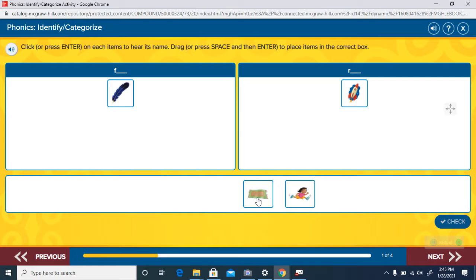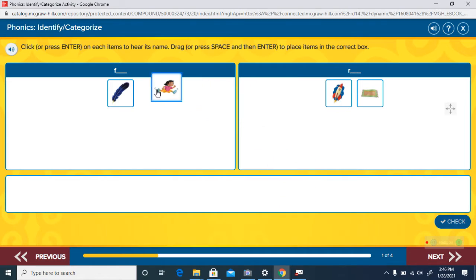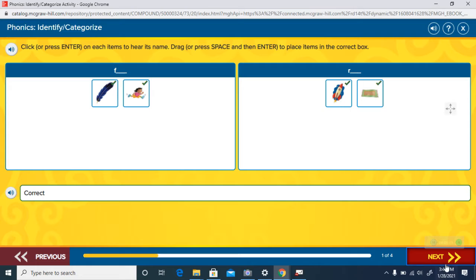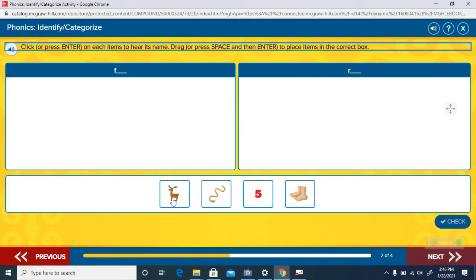Rug. Does rug begin with the F sound or the O sound? Rug begins with the O sound. It goes in the R. And here's the last one. Fast. Everyone say that. Ready? Fast. Does fast begin with the F or the O? It begins with the F. It goes over here. Let's check this. Good job. Great work.